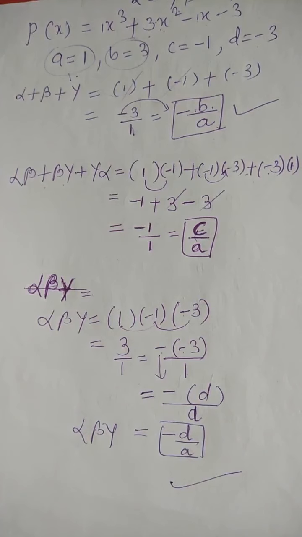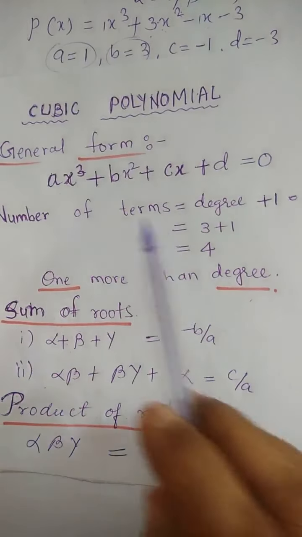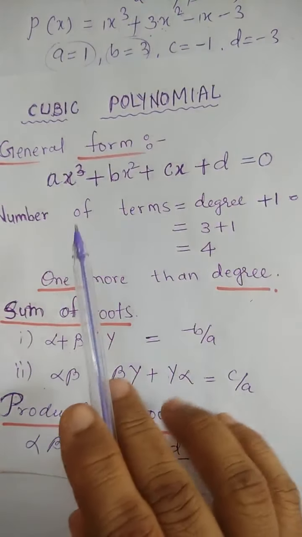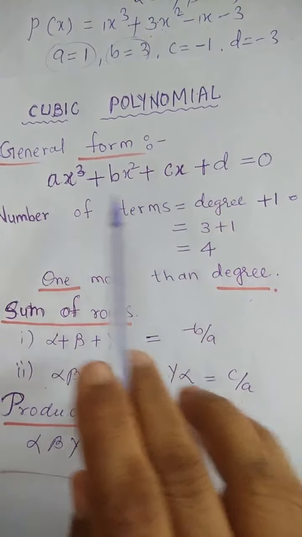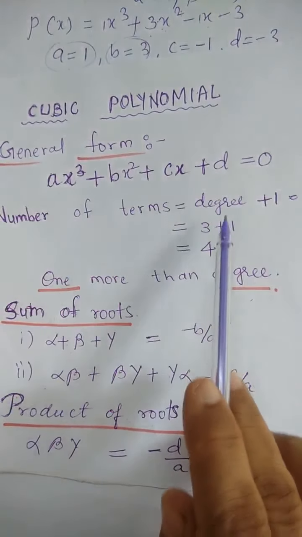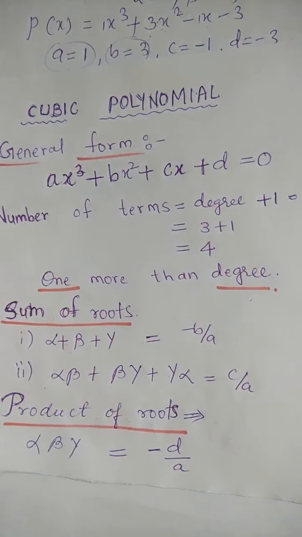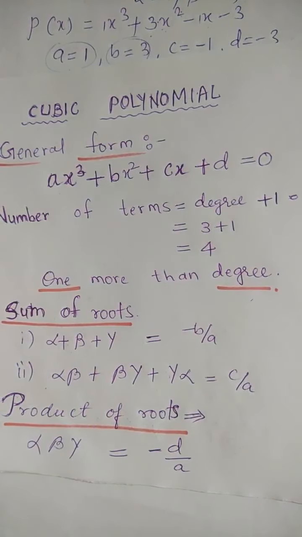I hope you understood this problem very well. So take your own problems and try yourself all 3 types of problems and learn this general form of cubic polynomial as well as quadratic polynomial, and try to write them by taking more degrees. The number of terms in a polynomial is 1 more than the degree. So number of terms are always more than the degree. Suppose degree is 3, number of terms will be 4. If degree is 4, number of terms will be 5, 1 more than the degree.